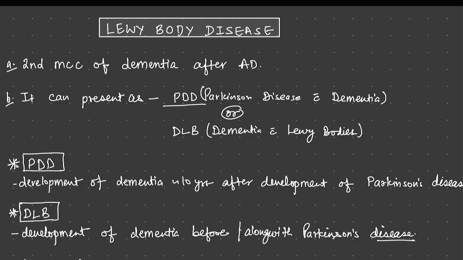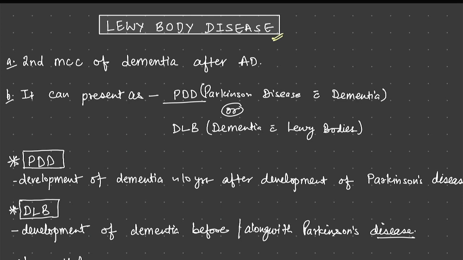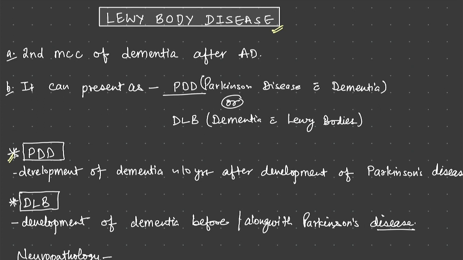Okay, in this video, we will be discussing Lewy body disease. Lewy body disease is a wide spectrum of diseases in which, on one end, there is Parkinson disease with dementia, PDD, meaning Parkinson-like features preceding the dementia by almost 10 years or so. And the second end of the spectrum is dementia with Lewy bodies. Basically, we are discussing dementia. So Lewy body disease is a cause of dementia.